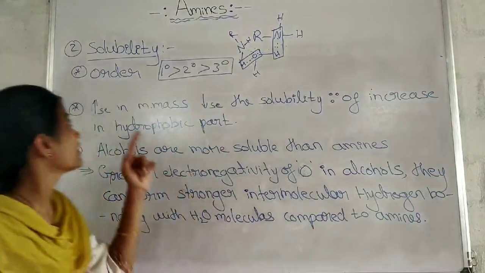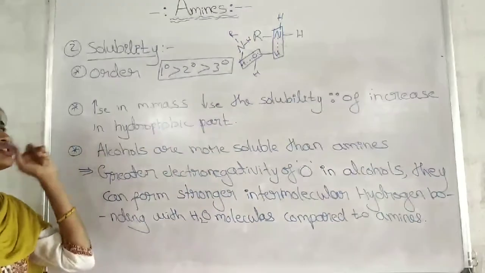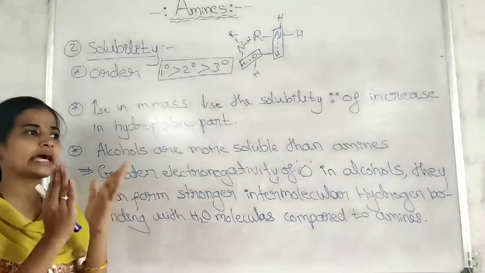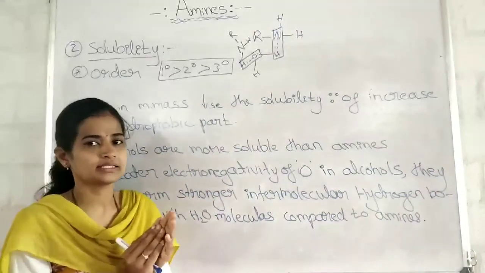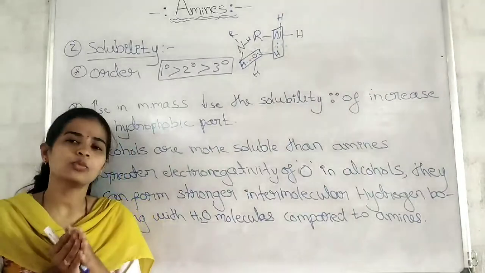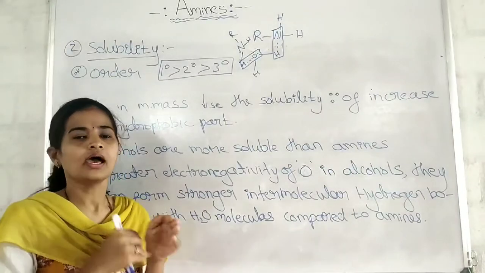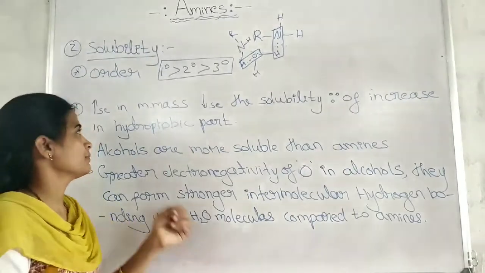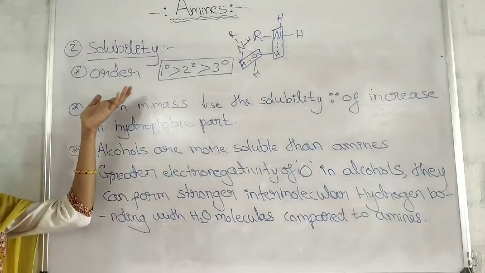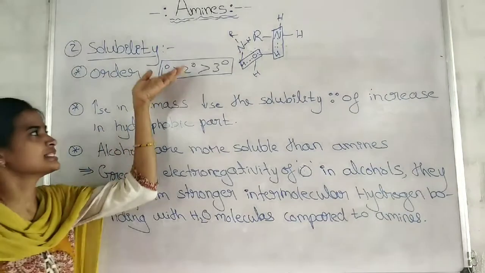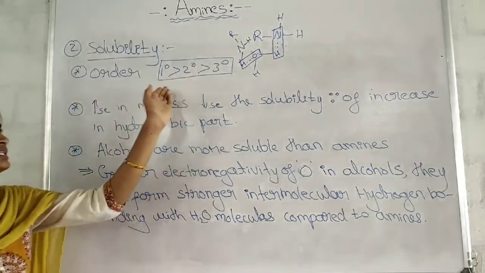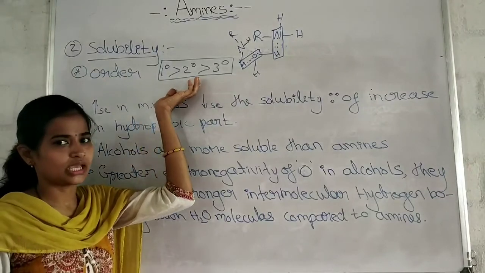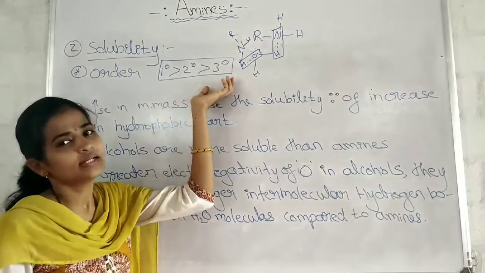The second property we have discussed is solubility, that is solubility of the amines in water. We have discussed that aliphatic amines with a lower molecular mass are soluble in water and aromatic amines are insoluble in water, and they are soluble in organic solvents like benzene, ether, etc. Next important point to be remembered is the order of solubility of amines in water. Primary amines are more soluble compared to secondary, which are more soluble compared to tertiary amines.